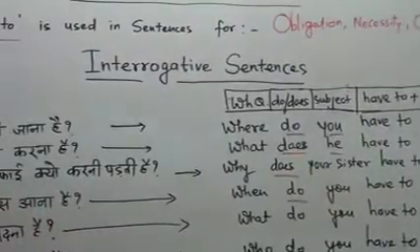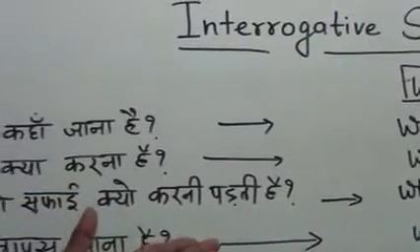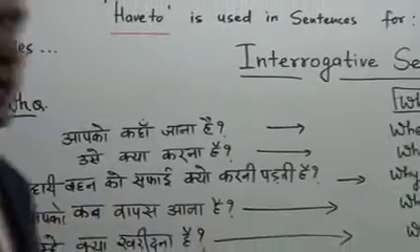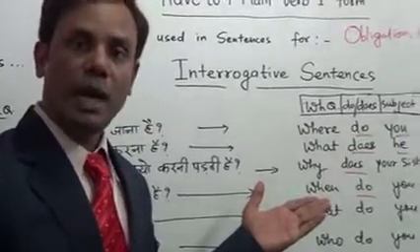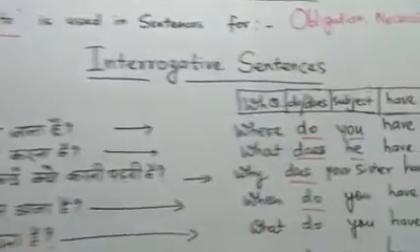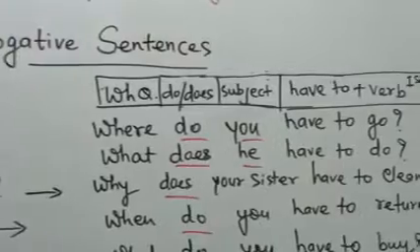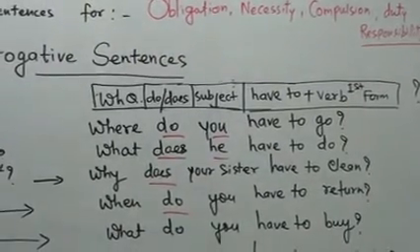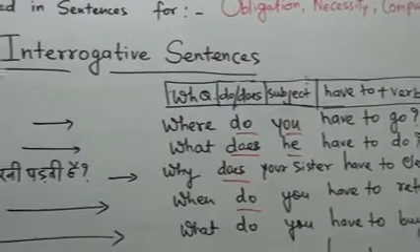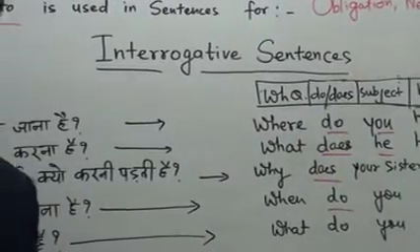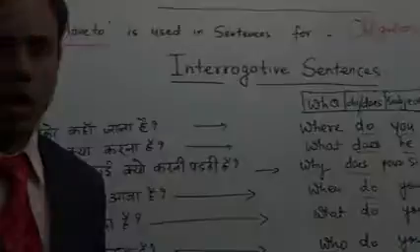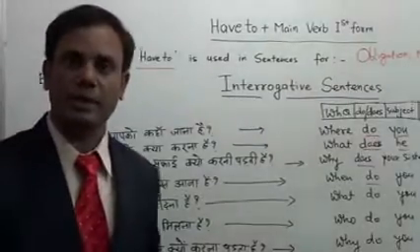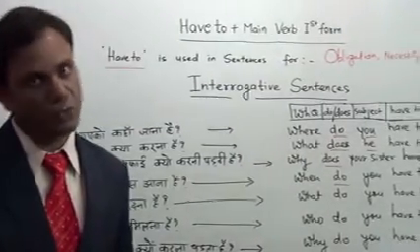The next example: What does he have to do? Why does your sister have to clean? When do you have to return? What do you have to buy? Whom do you have to meet? Who do you have to meet? Why do you have to do this work?